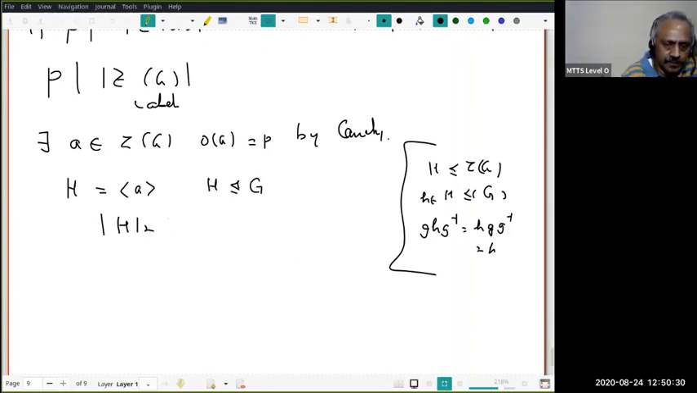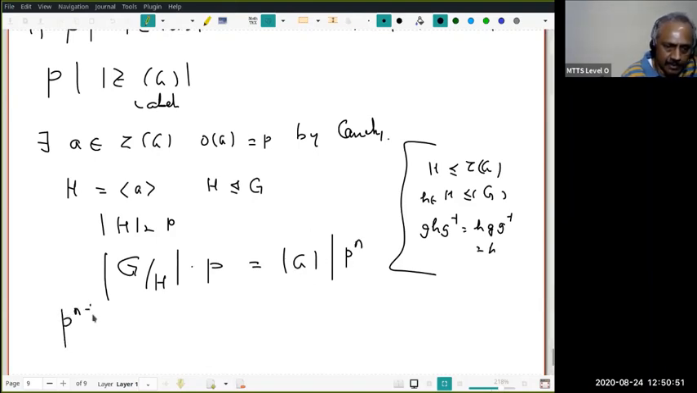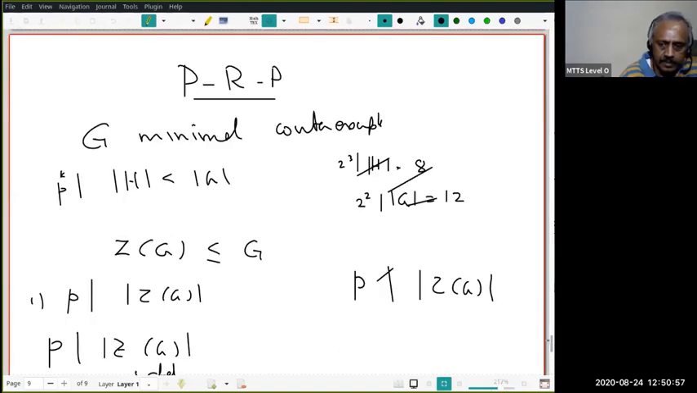It is P. Now, therefore, I can form the quotient group G mod H. And what is the order? Order of G mod H times P, that is the order of H, equals the order of G. You understand that? Now, what do I know? P power n divides the order of G. Therefore, I claim P power n minus 1 divides the order of G mod H. Is it clear?